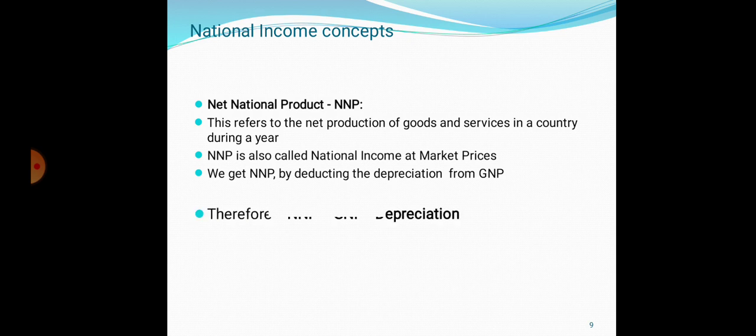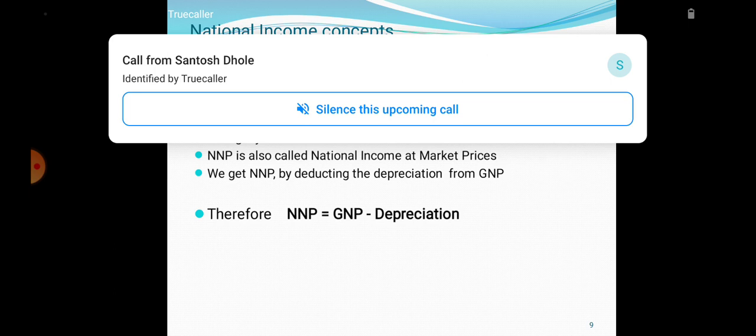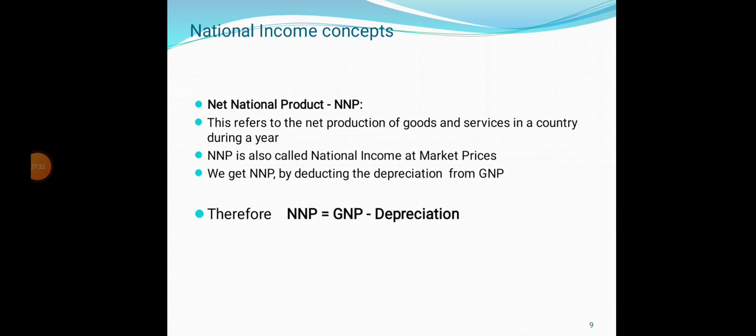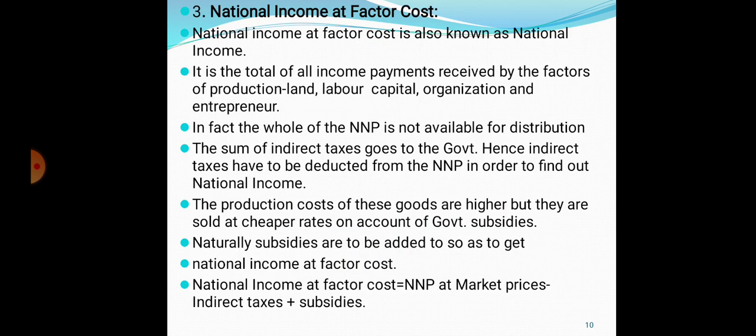Hence, NNP is calculated. What is the formula of NNP? Whatever the value of GNP is, you can minus the depreciation of all goods and services from that GNP value, then you can calculate NNP of a country. So this is a very important discussion regarding net national product.